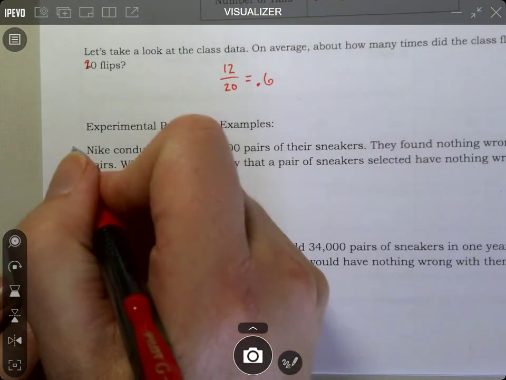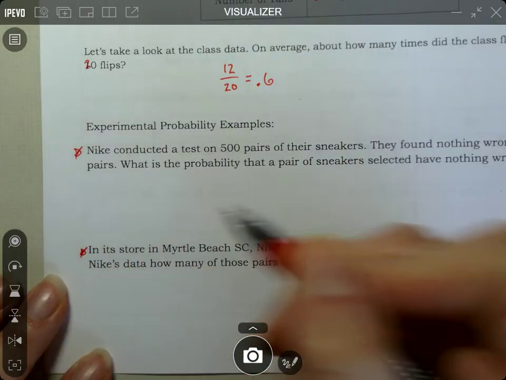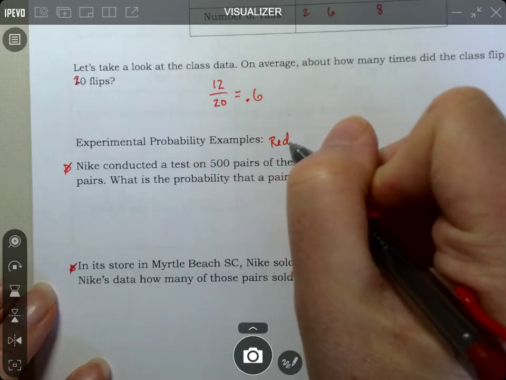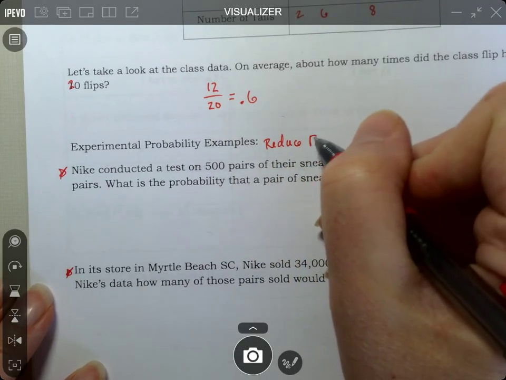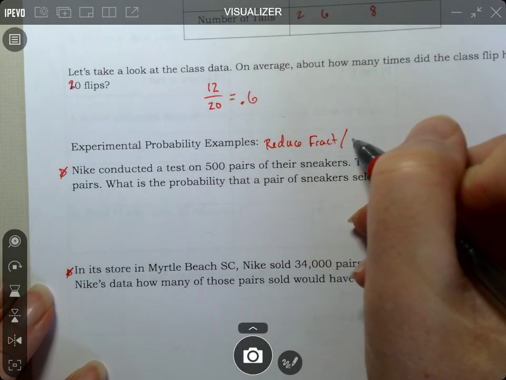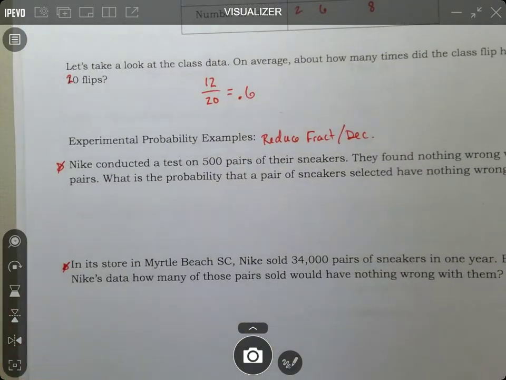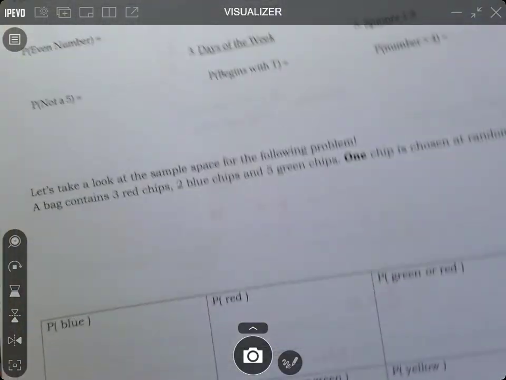So I'm going to leave these 2 questions for you guys to do. It doesn't specify, but I will tell you always, I'll take a reduced fraction or I will take a decimal. But you have to reduce your fraction. So you're going to come back and do these experimental probabilities.